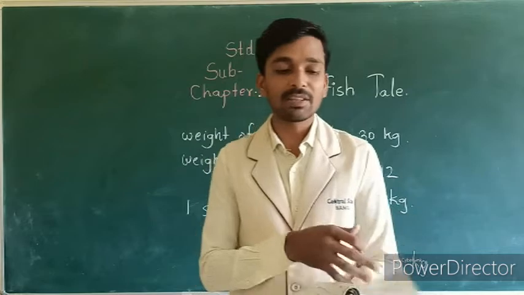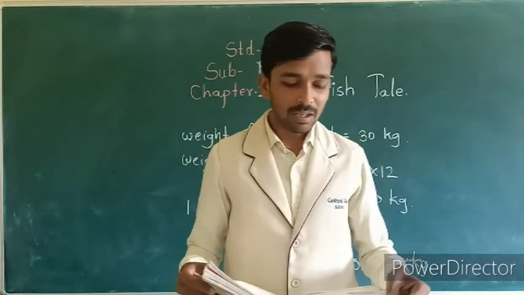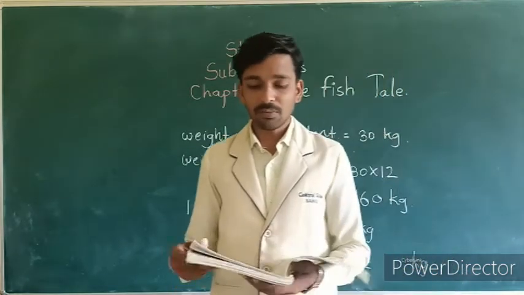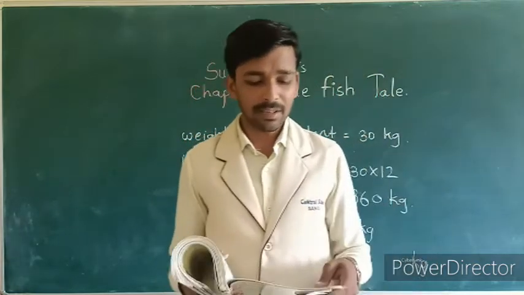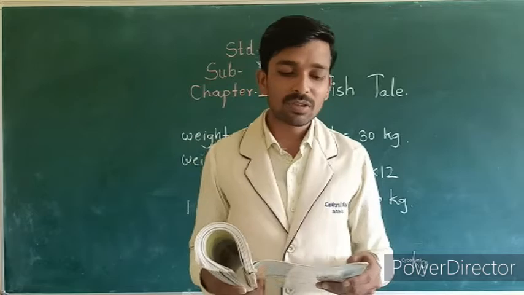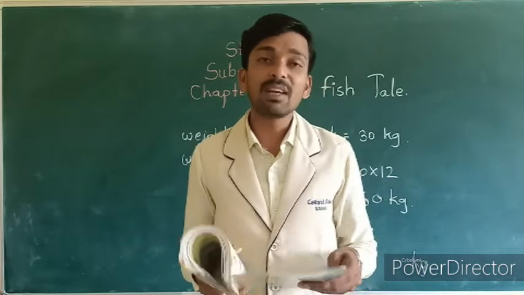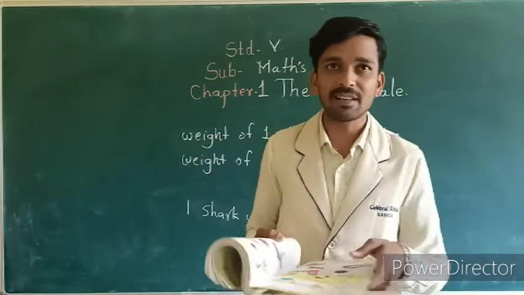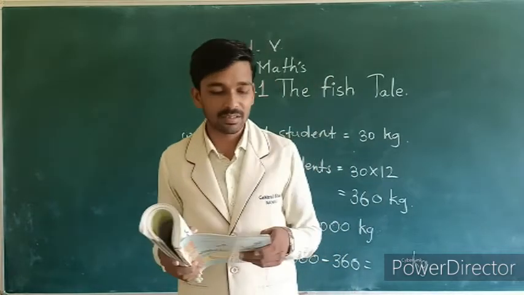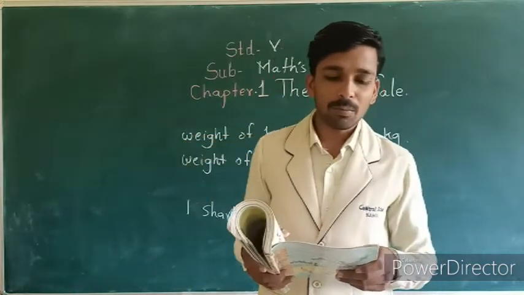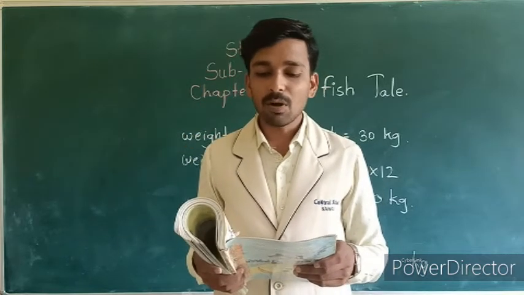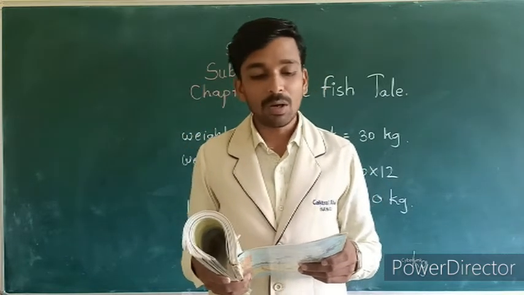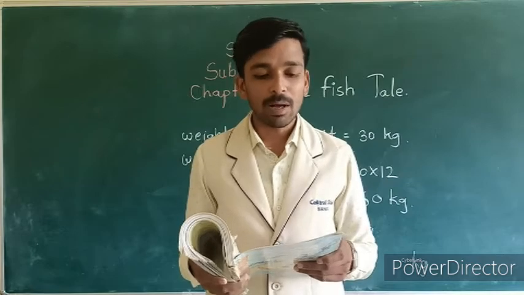Okay, open page number 4. Here they show us different fishes, names of fishes. First I will read page number 4. To scare away the big fishes. Scare away means frightened. To scare away the big fish, some small fishes drink up a lot of water, swell up and look big.